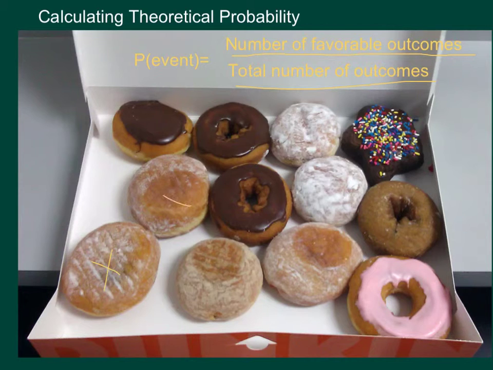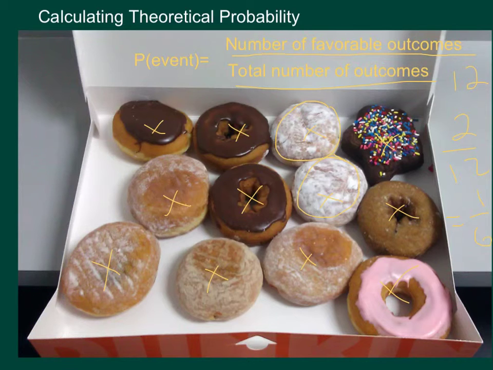There's 1, 2, 3, 4, 5, 6, 7, 8, 9, 10, 11, 12. Yep, it's an even dozen, not a baker's dozen. So the total number of outcomes is 12. Let's say we're looking to see what the probability of just closing your eyes, reaching in, and getting, let's see, these frosted jelly-filled donuts. That'd be 2 out of 12, which will reduce down to 1 over 6.